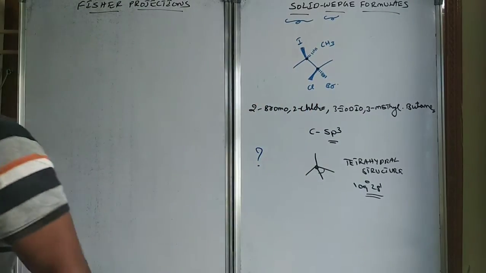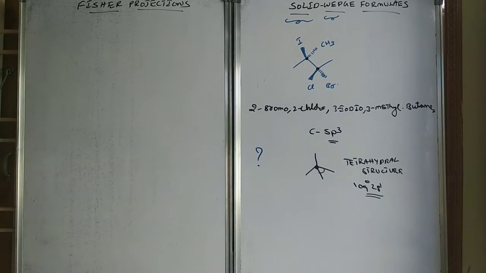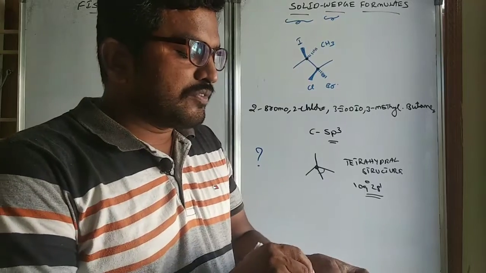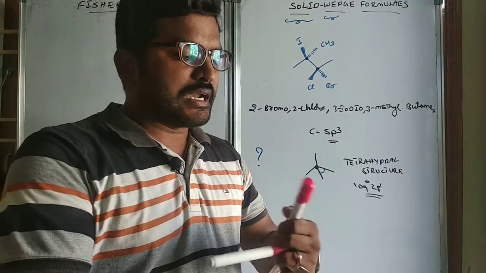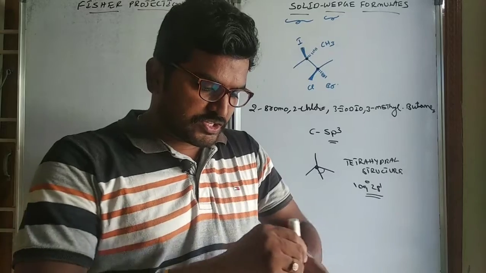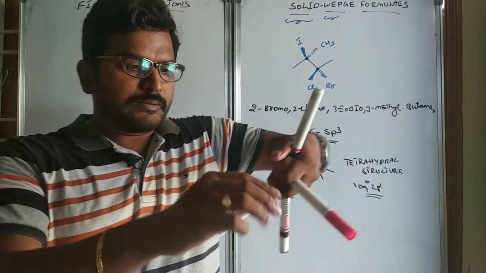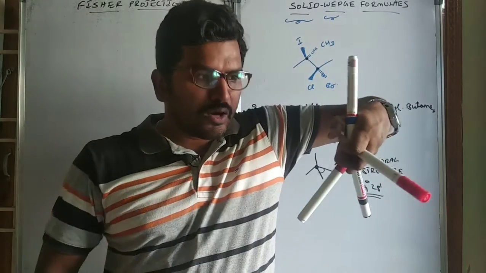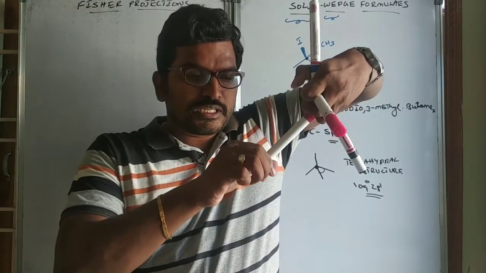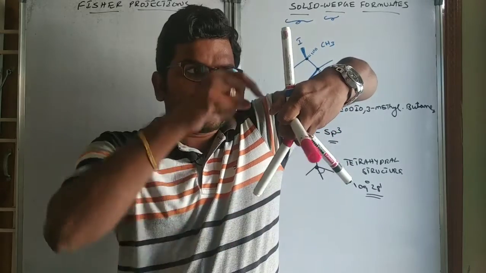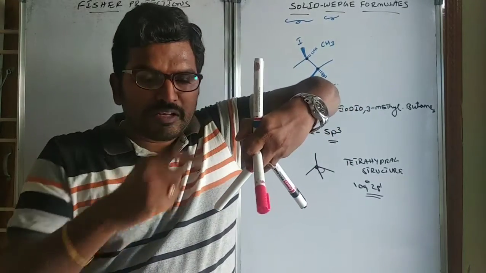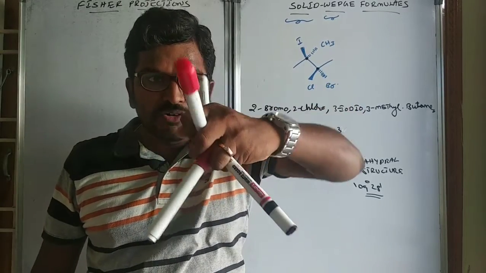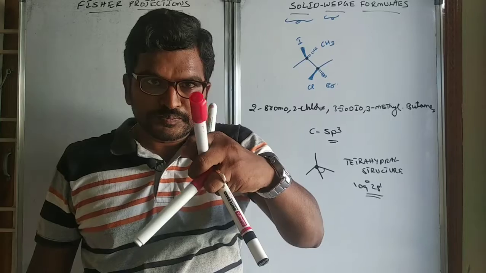Always remember, in a tetrahedral structure, the structure will be like this. Of any carbon which is tetrahedral, you can have a structure like this. These are the bottom sp3 ones and these are the top ones. You should not see every carbon like this. You have to see the carbon like this.